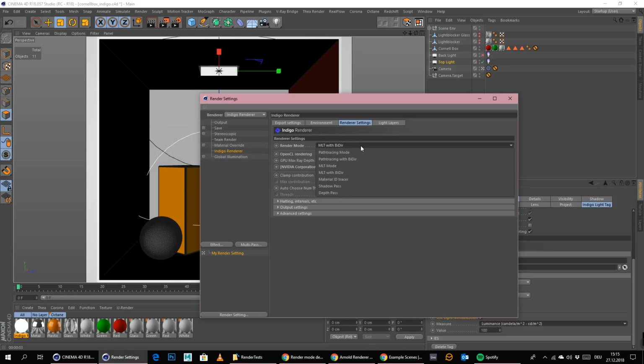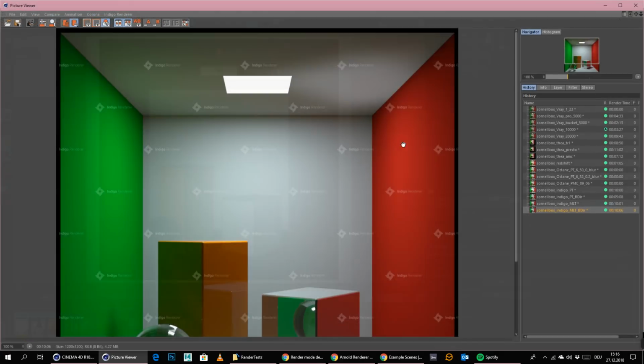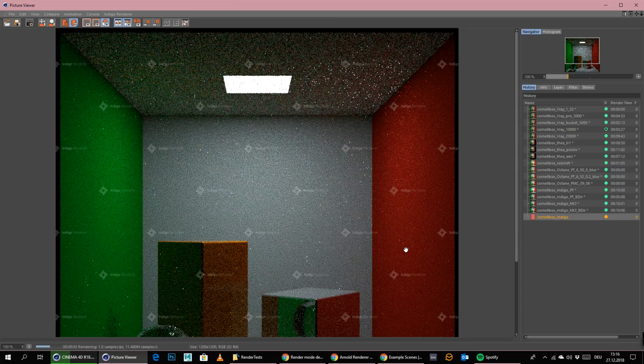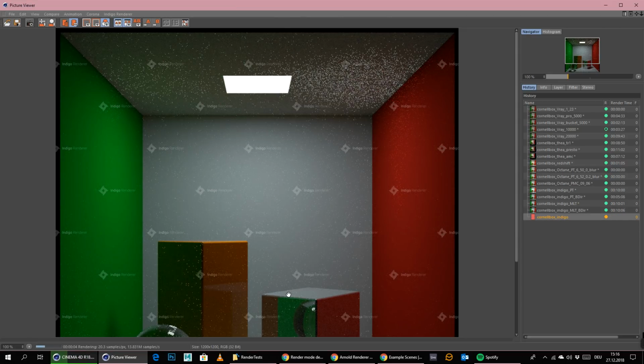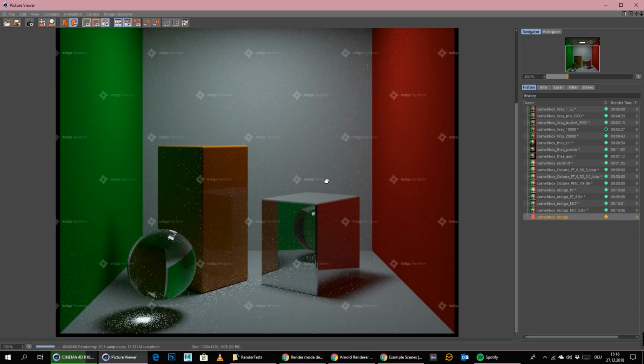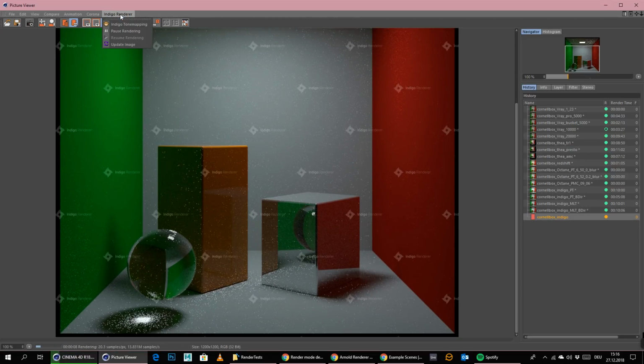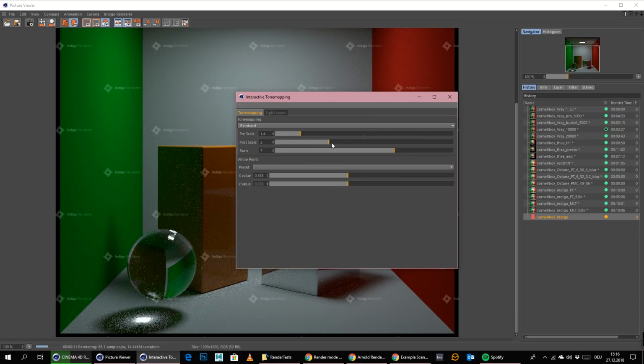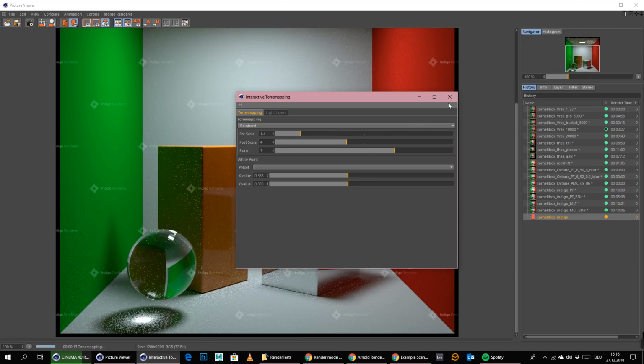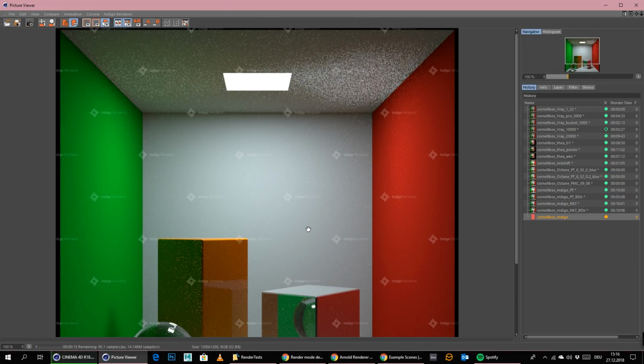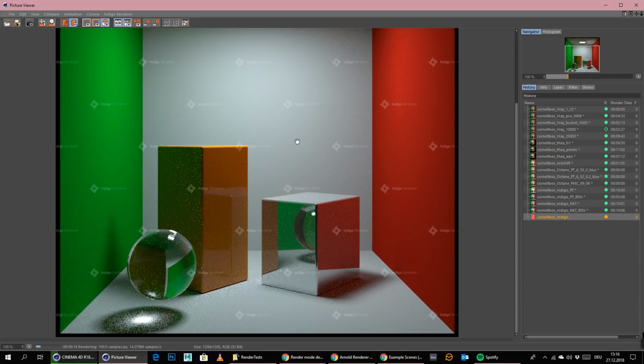No, this was the last one actually. Okay, so that's it for Indigo. So no clean image. The only thing that we still could try is OpenCL rendering, and we will do that as well. So I think it will only use, I'm not sure what it's using right now, if it's also using the CPU or only the GPU. And let me get here the tone mapping up to 4. Alright, and yeah, I'll let this render now for a few minutes and we will see what we get in this mode.